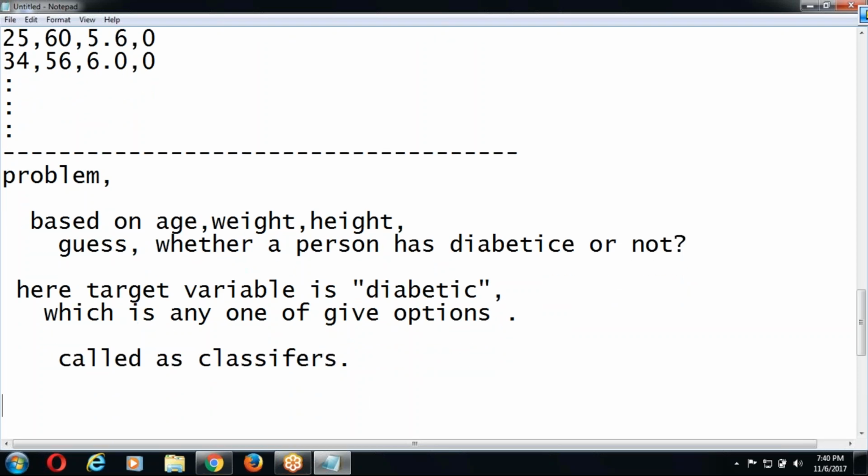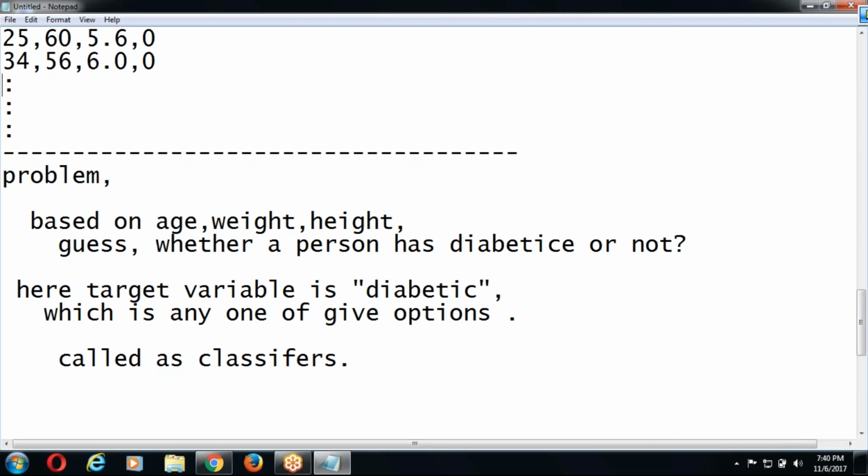So here in this example, the variable is having how many classifiers? 2 classifiers. It can be 2, it can be more than 2. Everything depends on the problem, how many options you are providing. Statistically, if there are 2 classes, that is simply called binary classification. More than 2 is polynomial or multinomial classification. That's it.